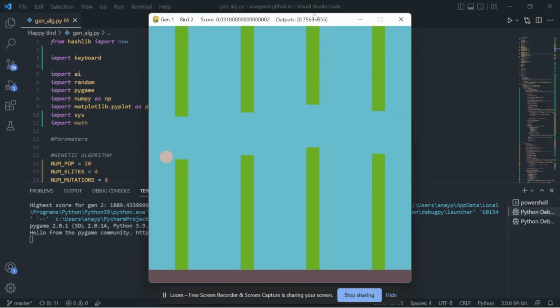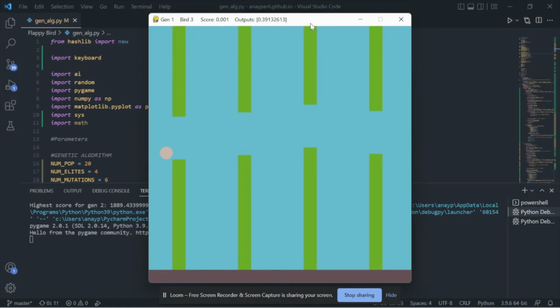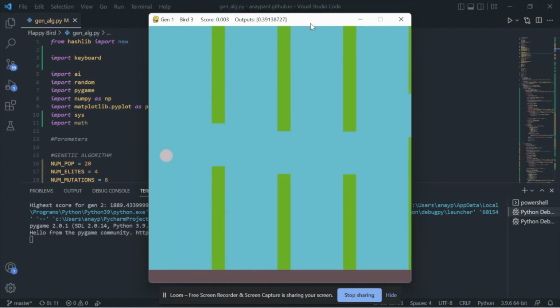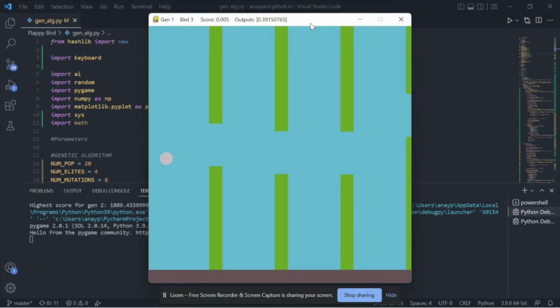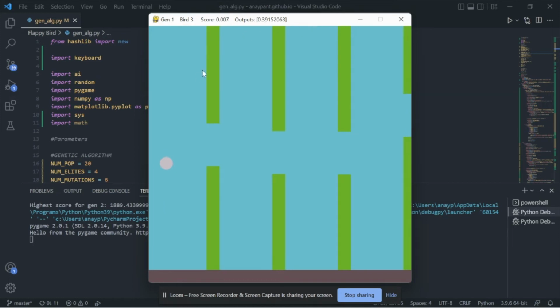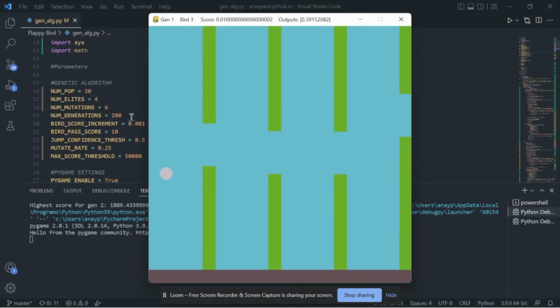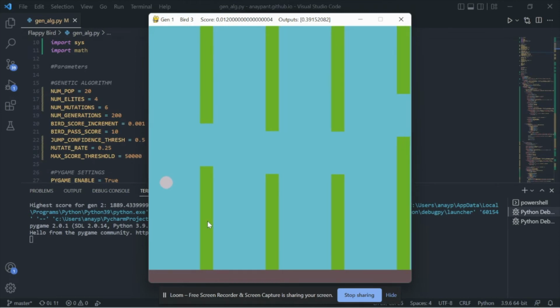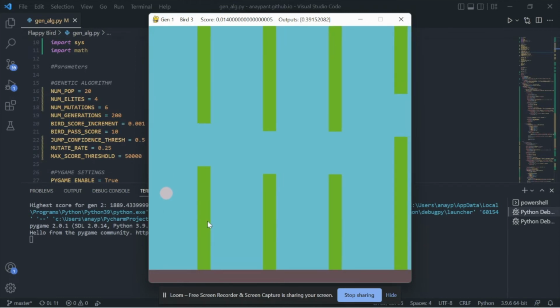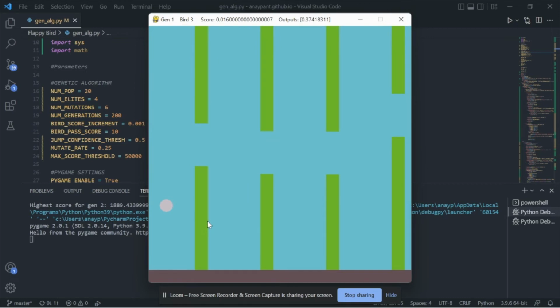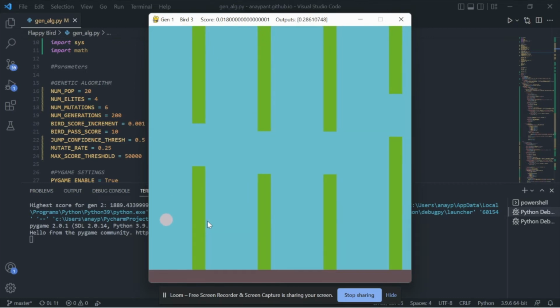You can also see this output value here. This is what I was talking about with the AI output. It's constantly getting inputs from the game, predicting an output. And based on this output, it'll tell you if it jumps or not. I don't know what my threshold is right now. Oh, there it is, 0.5. So if it's above 0.5, it will jump if it's able to. The game actually does not allow you to jump if you're already jumping, because then it's kind of broken.